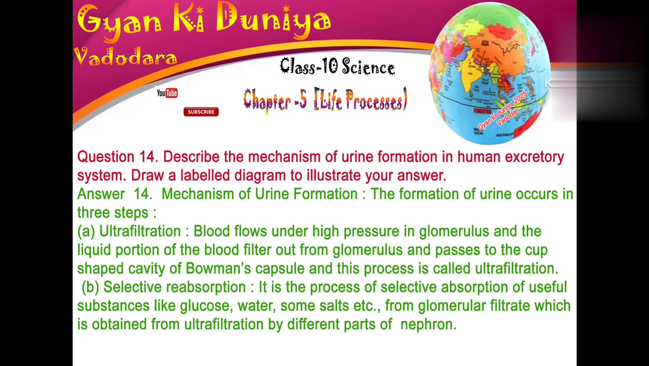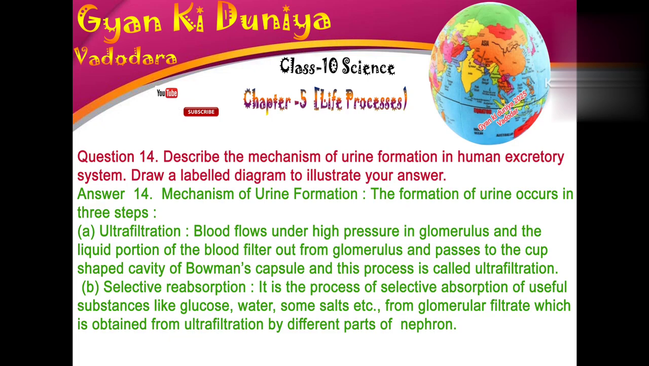Draw a labeled diagram to illustrate your answer. Answer: mechanism of urine formation. The formation of urine occurs in 3 steps. A. Ultrafiltration. Blood flows under high pressure in the glomerulus and the liquid portion of the blood filters out from the glomerulus and passes to the cup-shaped cavity of Bowman's capsule, and this process is called ultrafiltration.